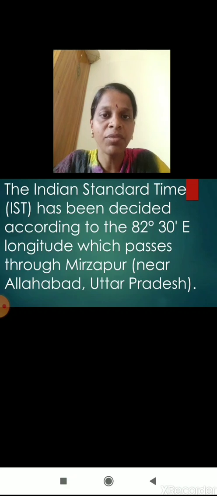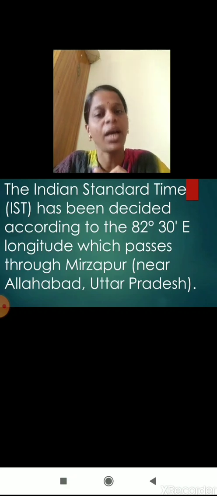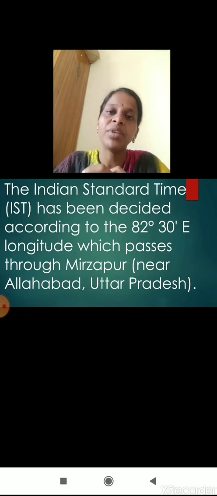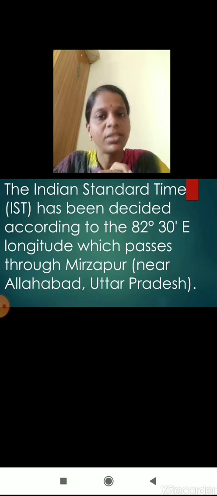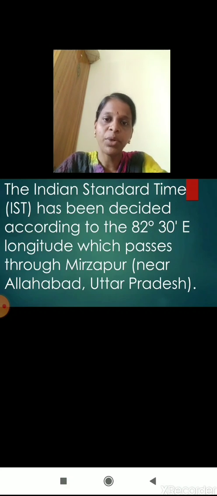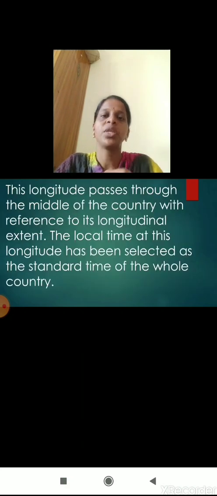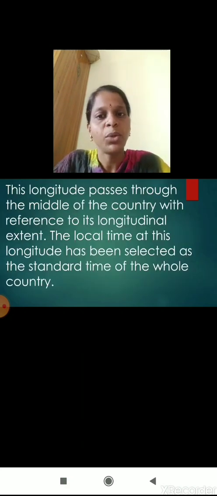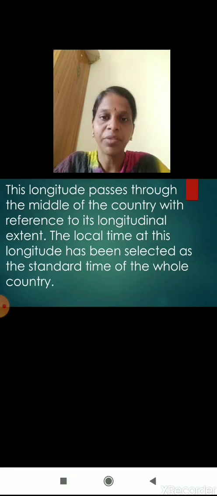So which longitude have we taken? That is 82 degree half east longitude. We have decided that as the Indian Standard Time, and it passes through Mirzapur near Allahabad, Uttar Pradesh. This longitude passes through the middle of the country with reference to its longitudinal extent.